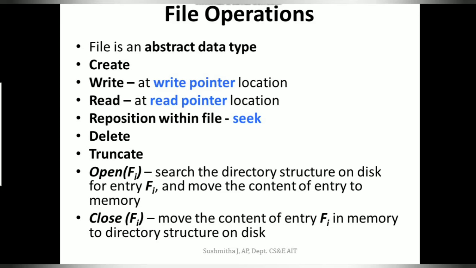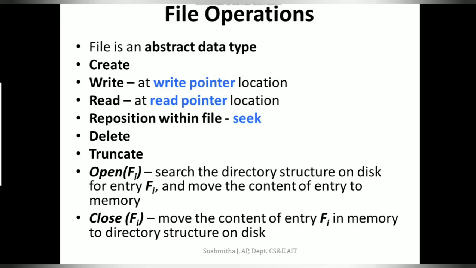The next thing, talking about your write. In the write operation, we will be calling the write system call, and there is also a write pointer that is used. So in the system call, what do we specify? We specify the file name that we are interested to write in and the content that we want to write.